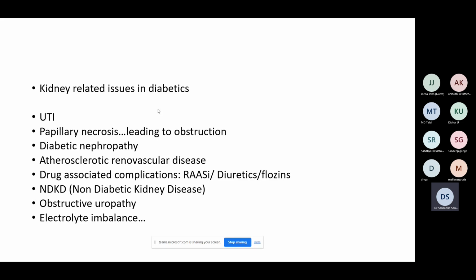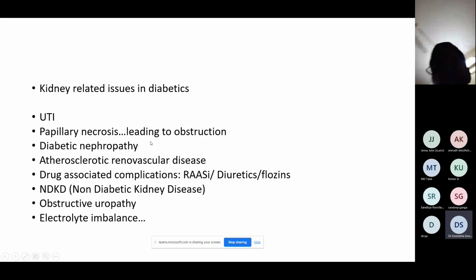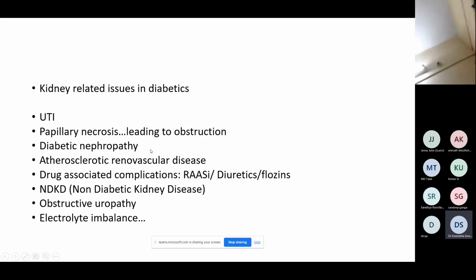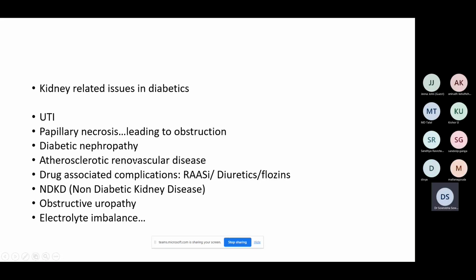The third is the topic of discussion today that we will be discussing in detail. It's diabetic nephropathy. And of course, this is a microvascular complication, whereas the renovascular system, that is at the level of the vessels, can as well get included at the macroscopic level, leading to renal artery stenosis by a particular mechanism, what we regularly call atherosclerotic renovascular disease.